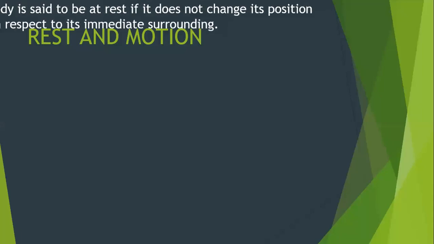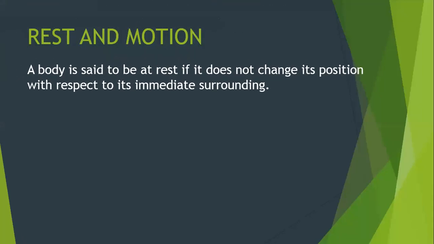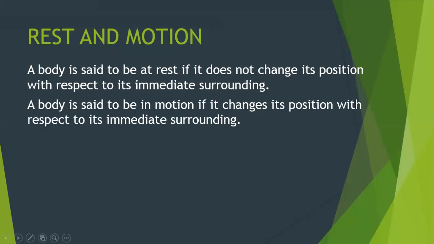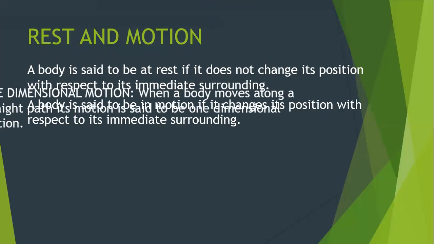Okay, so write down. A body is said to be at rest if it does not change its position with respect to the immediate surrounding. That is how we define rest. And how do we define motion? A body is said to be in motion if it changes its position with respect to the immediate surrounding.